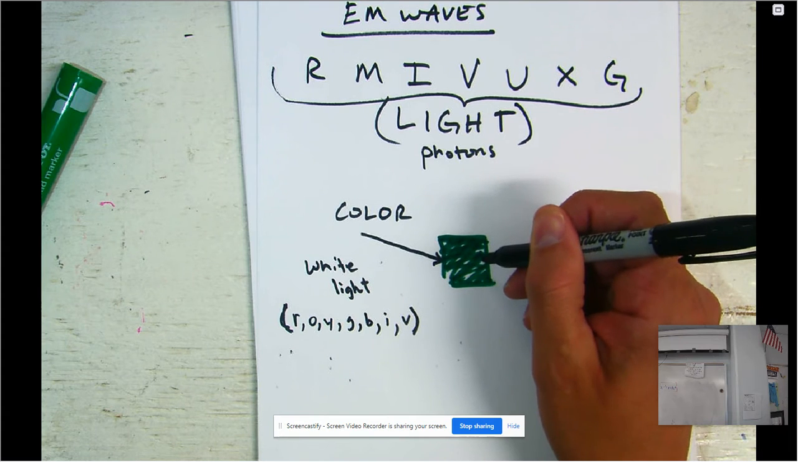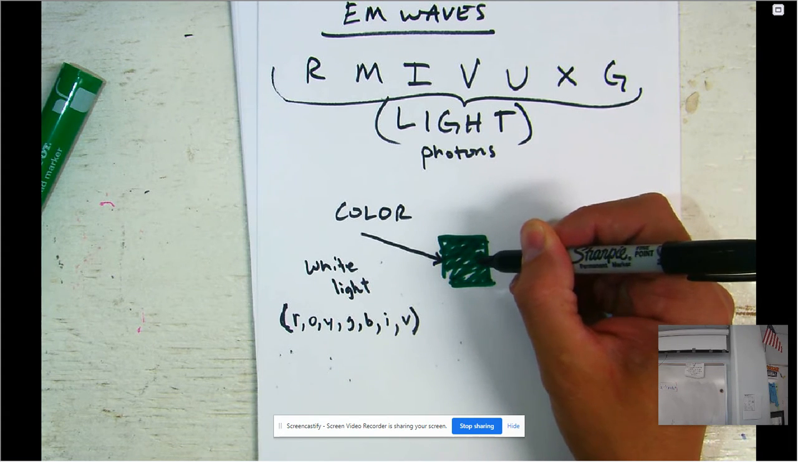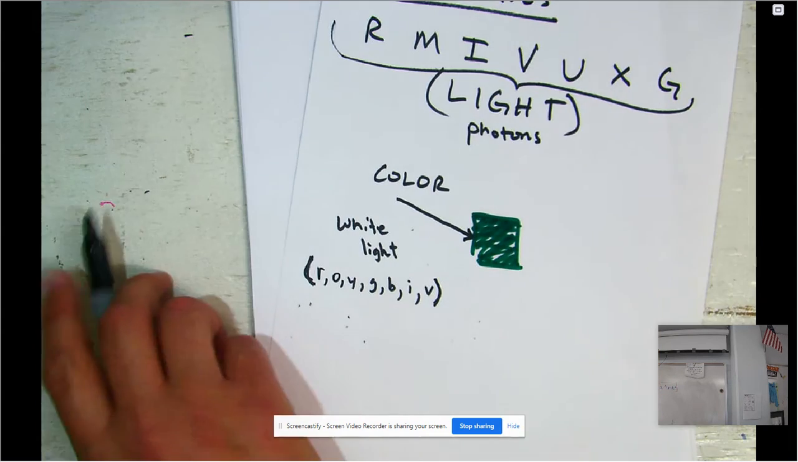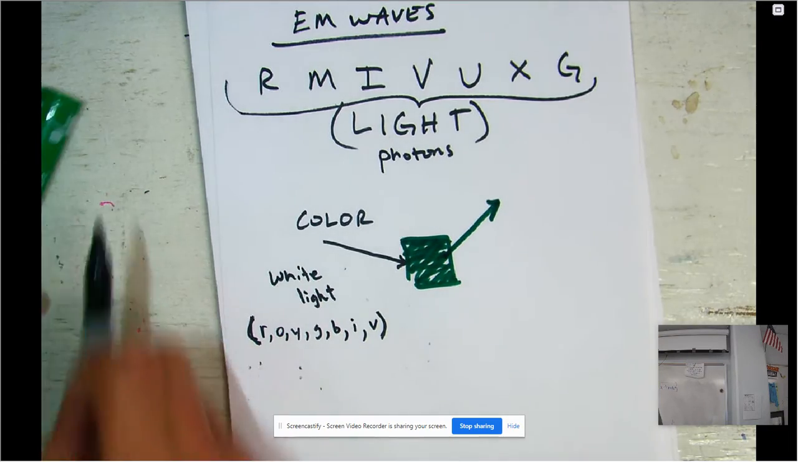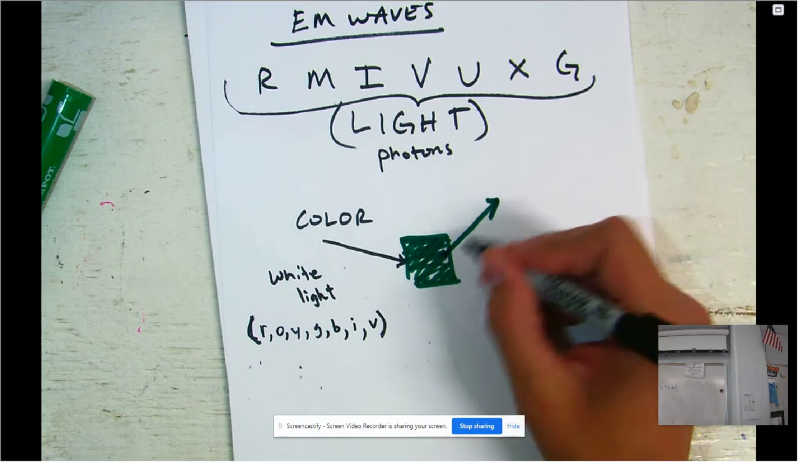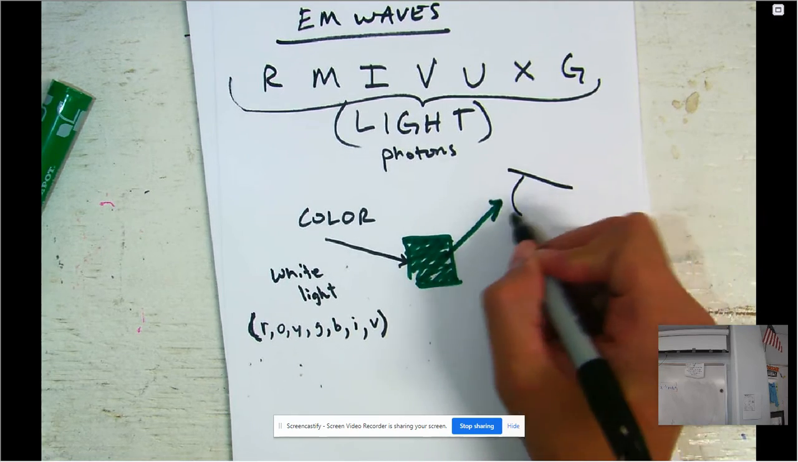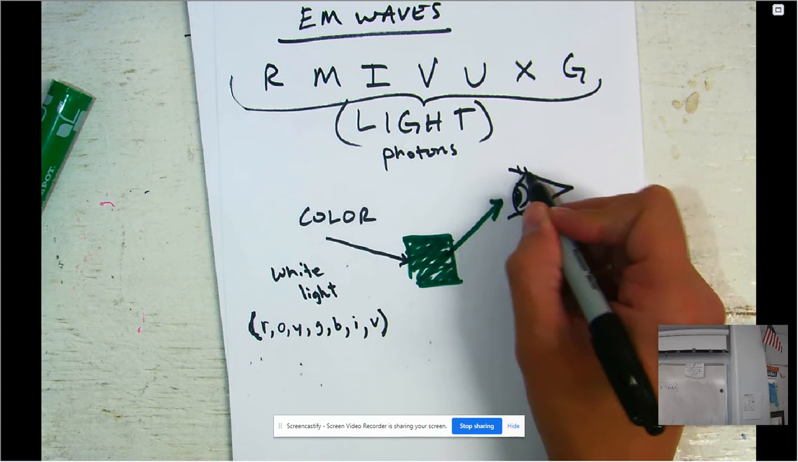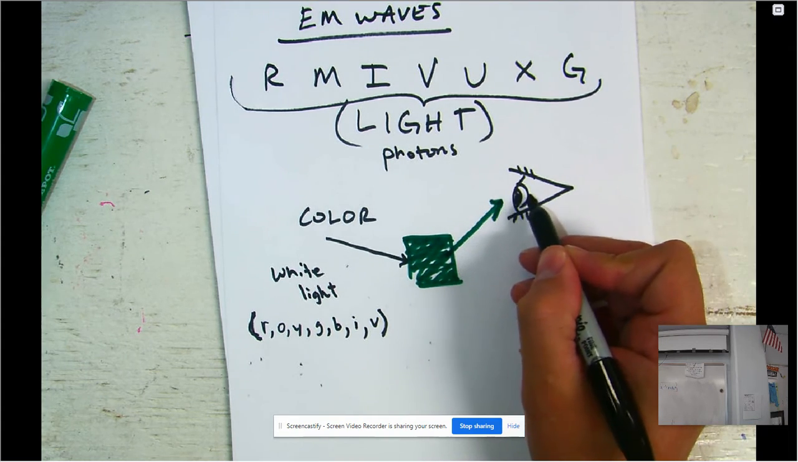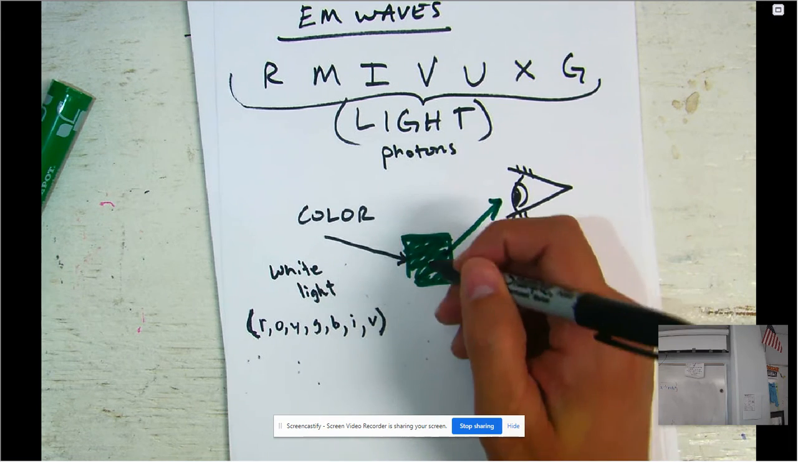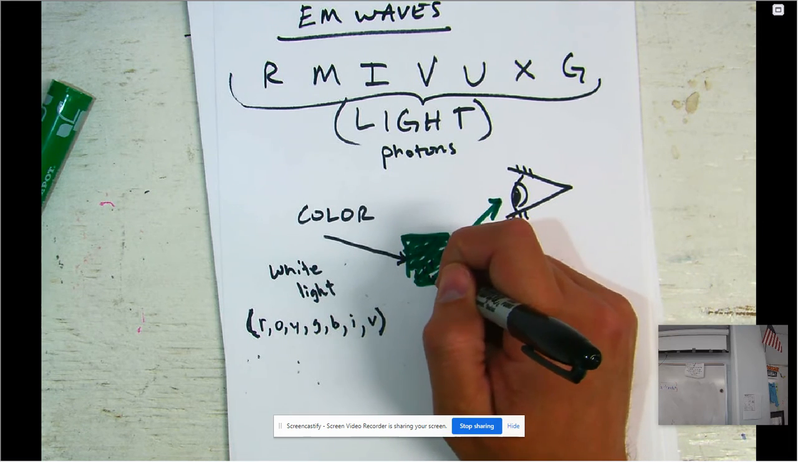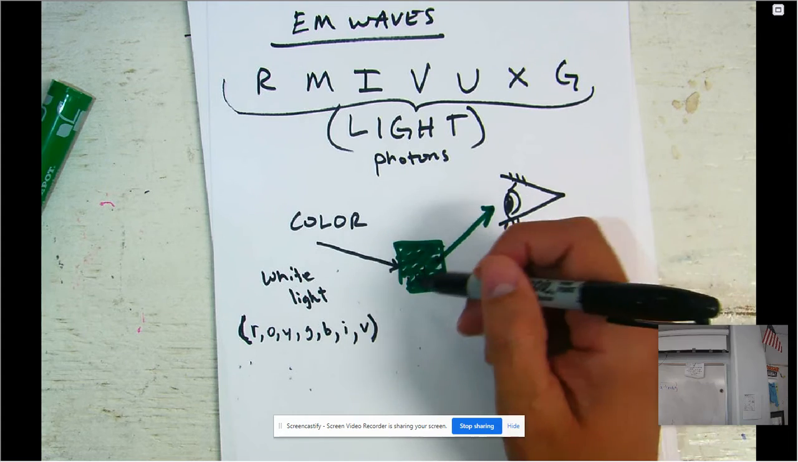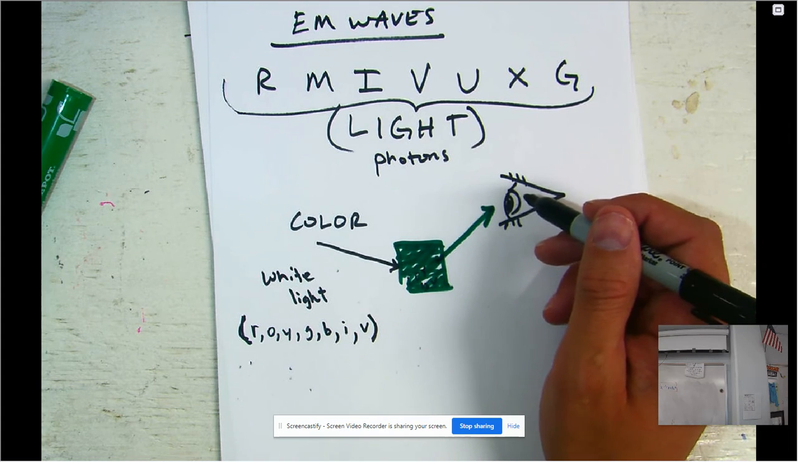It strikes the object, and when it strikes this green object, what we see as green, it's going to absorb all of the colors except for green. Green is actually reflected off. There might be some slight other colors, but green is the color that's reflected off and what we see in our eye here. So here's our eye. We see the green light being reflected off of this object, while it absorbs the red, the orange, some of the yellow, the blue, and the violet. Those things are absorbed, and we're seeing the reflection of the green light off of that object.